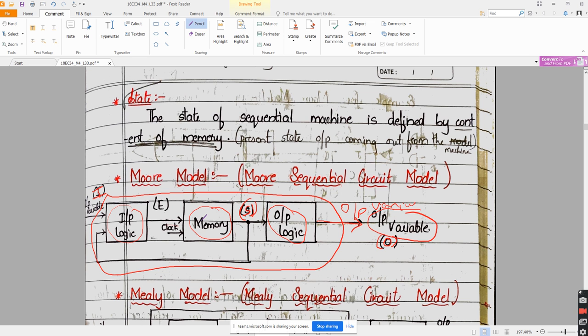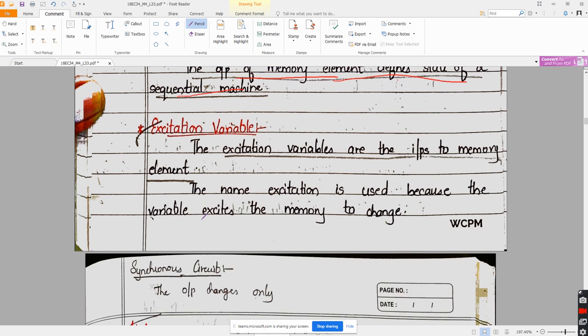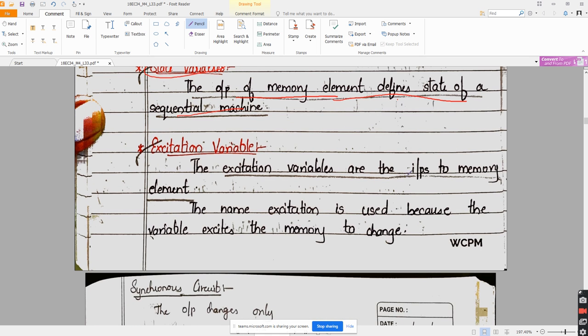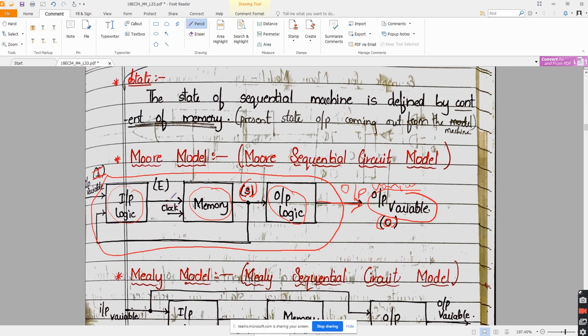Understanding? Yes or no? Yes, sir. The last one is the excitation variable. The excitation variables are the inputs to the memory element. Whatever input I feed to this D flip flop, JK flip flop, SR flip flop or T flip flop, this excitation variable excites or acts as a change for the output variable. Depending on the value of E, I'll be getting the value of S. Understanding? So this variable E excites the memory to change. That's why it is called an excitation variable, which is nothing but an input to a memory.